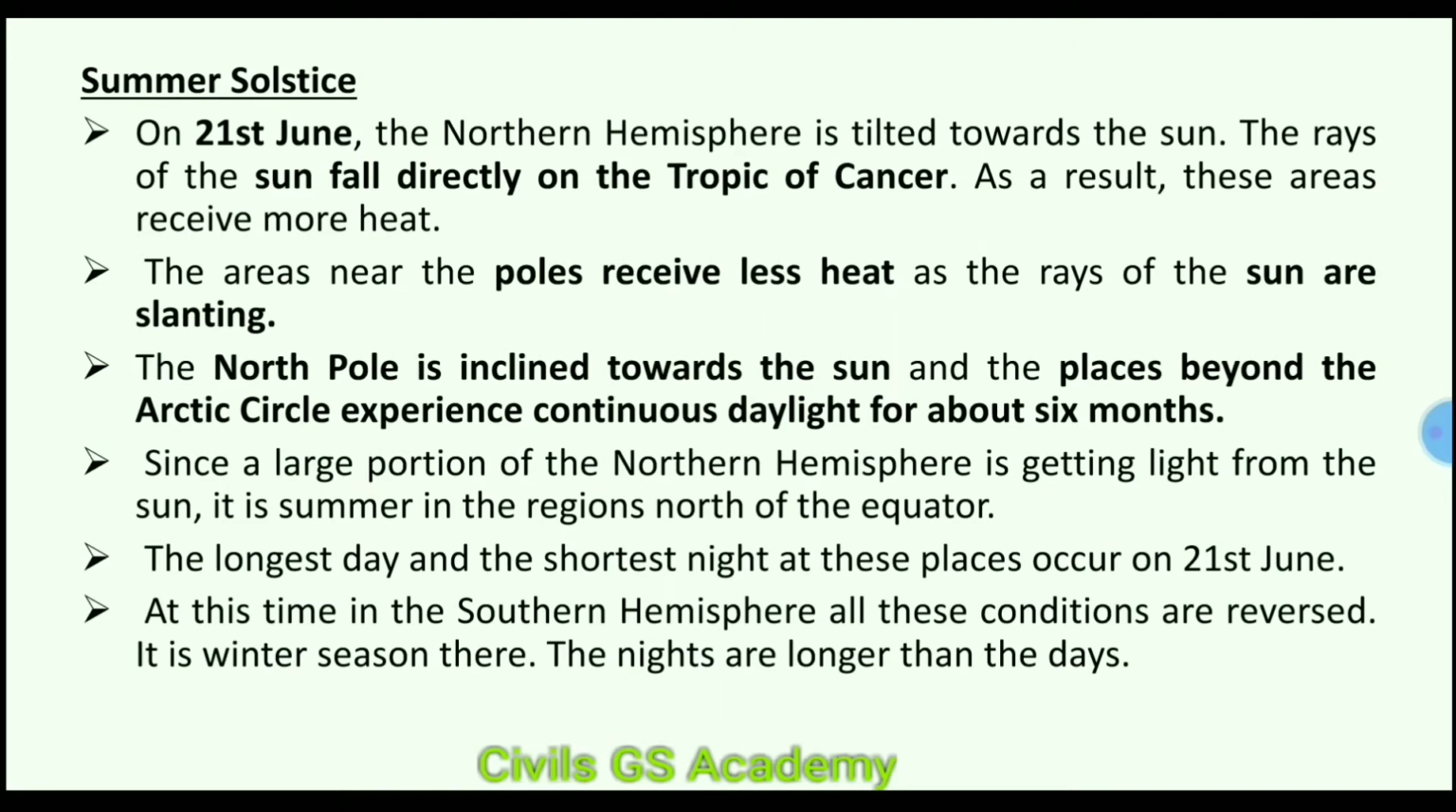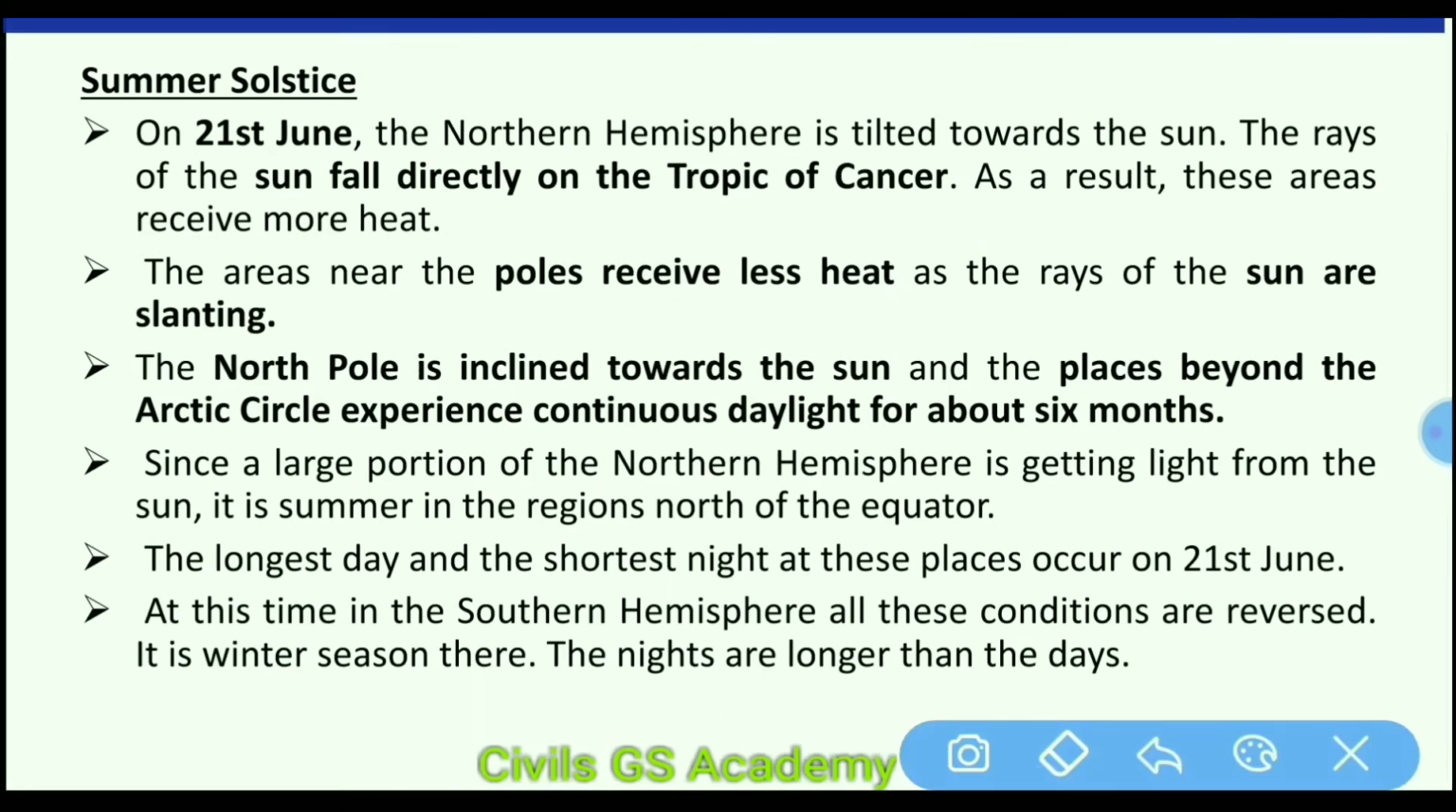Since a large portion of the northern hemisphere is getting light from the Sun, it is summer in the region north of the equator. The longest day and the shortest night at these places occur on 21st June. So if an examination question asks when the longest day and shortest night are experienced in the northern hemisphere, it is on 21st June.